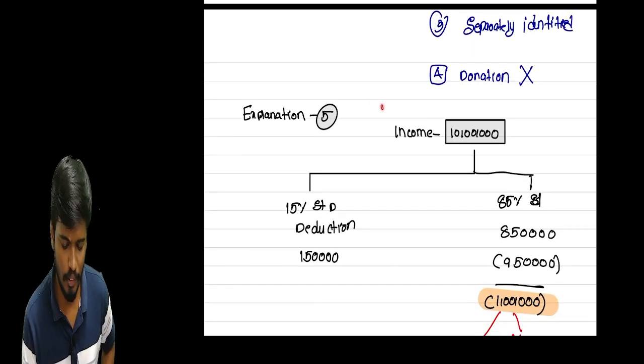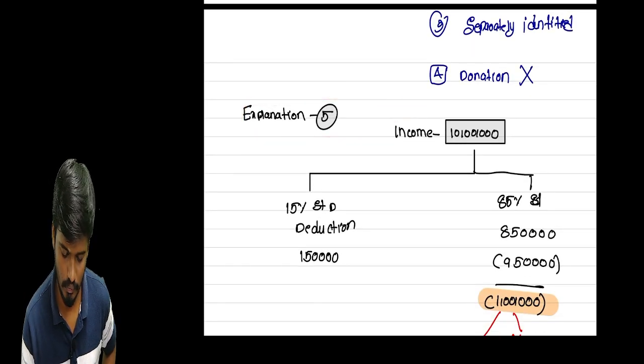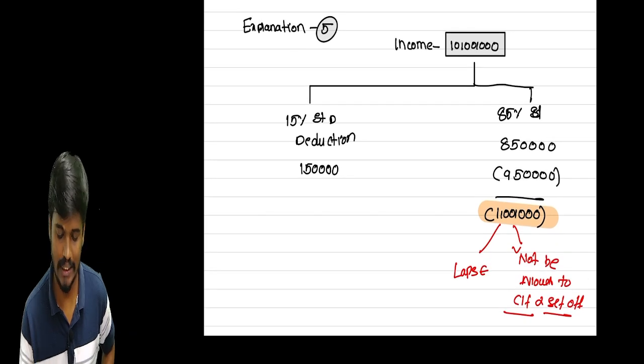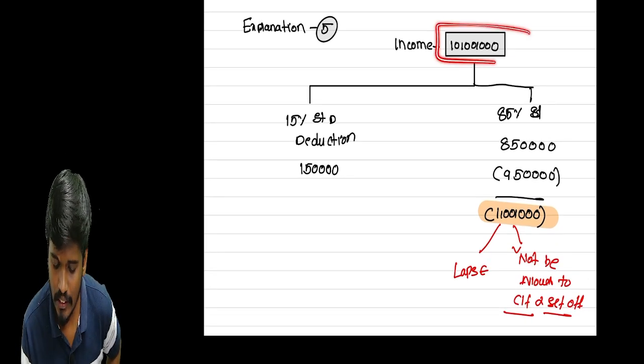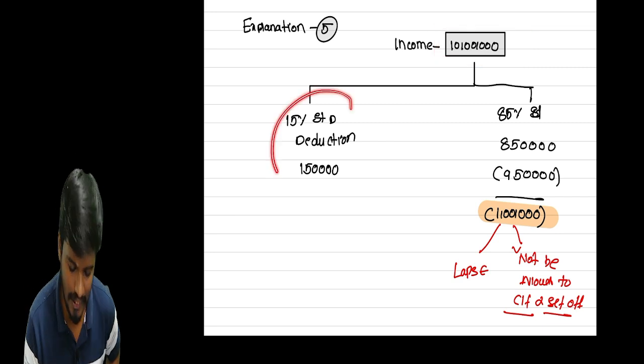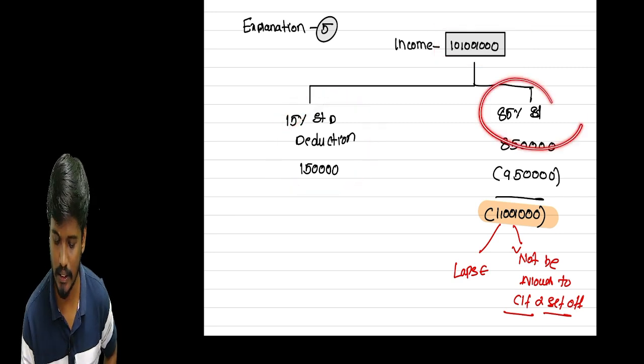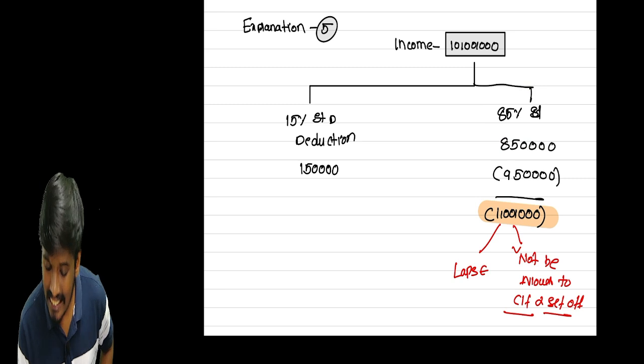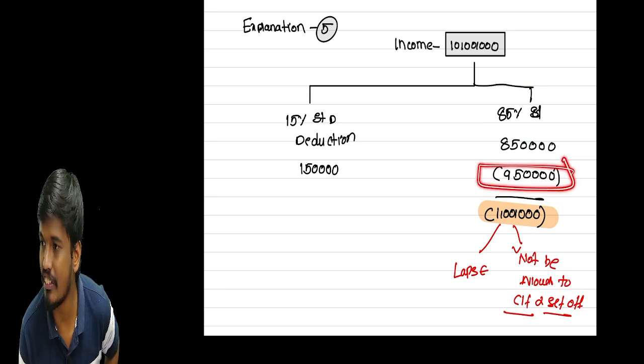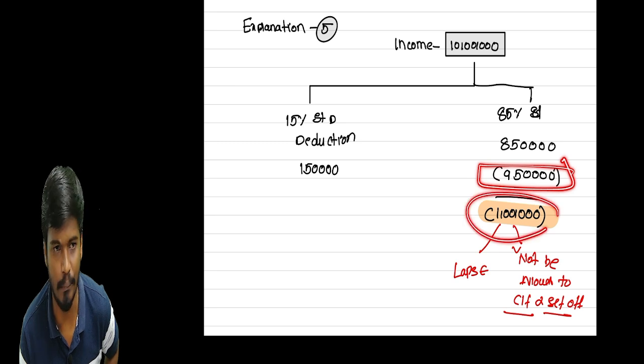Next, sir, explanation number 5. We talk about that. Explanation number 5, sir. So I have an income of 10 lakhs, and 15% is the standard deduction. Remaining 85% is 8 lakh 50. But I applied for charitable purposes 9 lakh 50. So in excess, 1 lakh 50, I will apply.